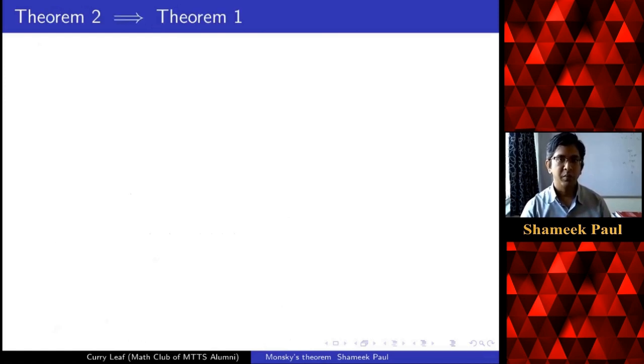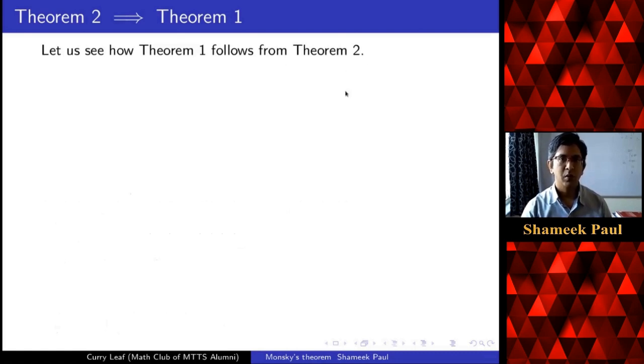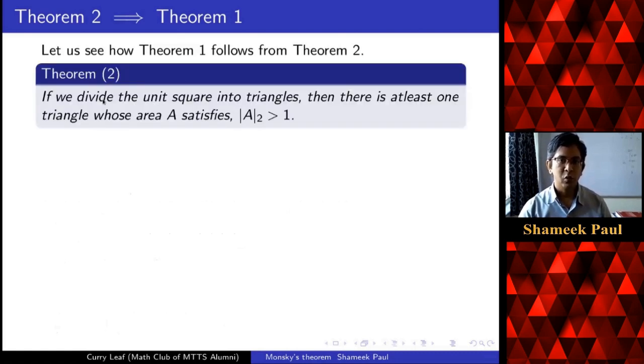Now let us see how theorem 2 will imply theorem 1, or in other words, how theorem 1 will follow from theorem 2. Recall that theorem 2 was saying if we divide the unit square into triangles in any manner, then there is at least one triangle whose area has two-adic norm strictly bigger than 1.